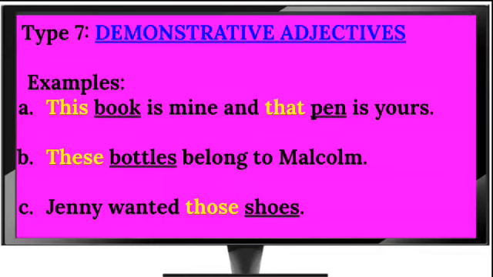Now here are example sentences, the use of the demonstrative adjectives. This book is mine and that pen is yours. These bottles belong to Malcolm. Jenny wanted those shoes.